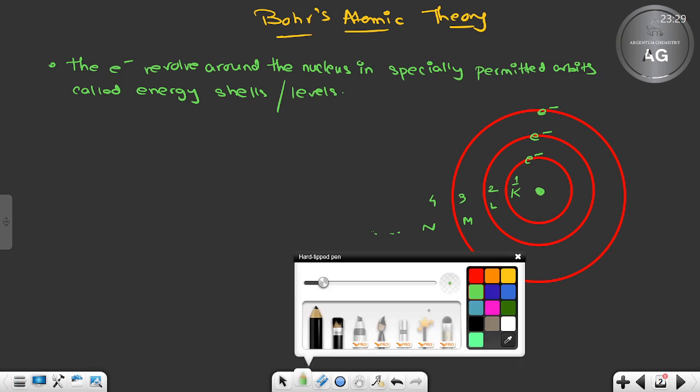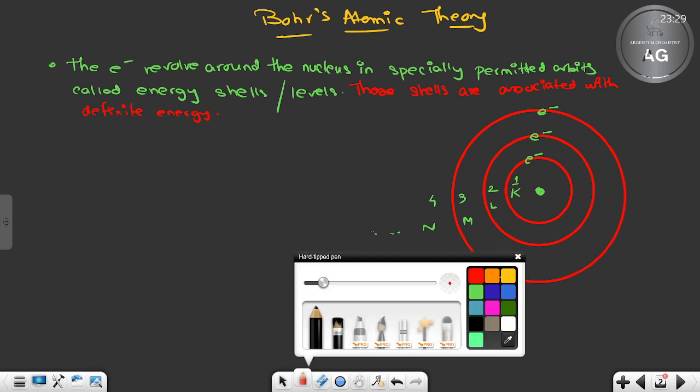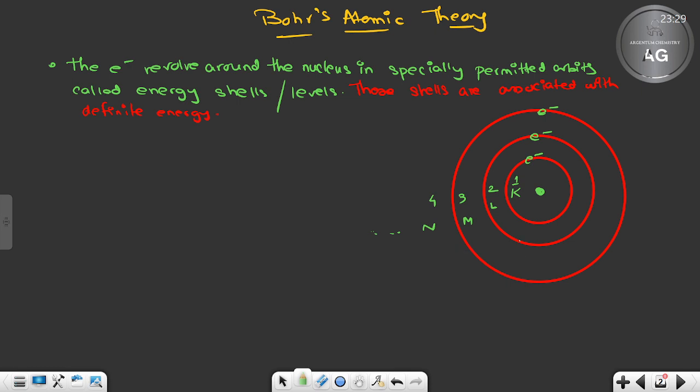So let me better write it, otherwise we will forget. These shells are associated with definite energy. This is a very, very important line, that these shells are associated with definite energy. That means the energy won't change.